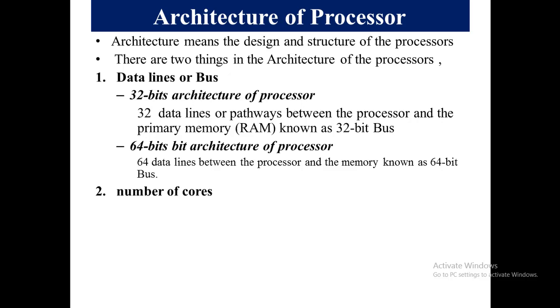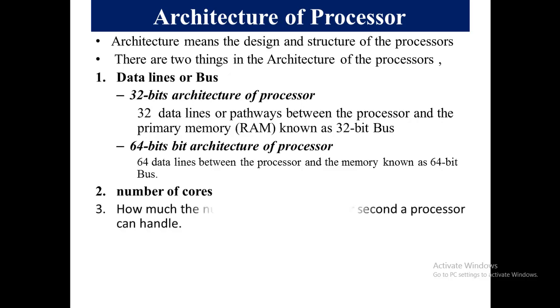This is known as a 32-bit bus. On the other hand, 64-bit means it has 64 pathways between the processor and the memory. This is known as a 64-bit bus. More buses, improved performance.